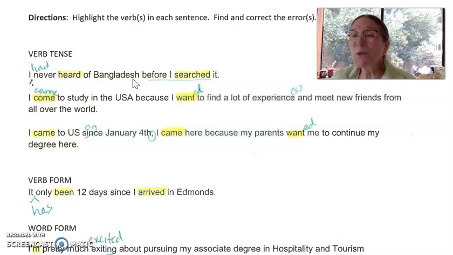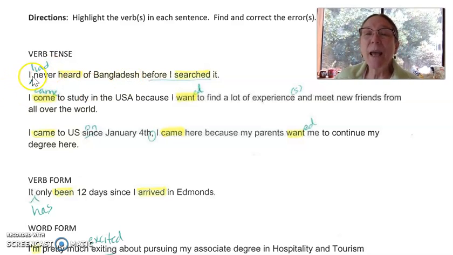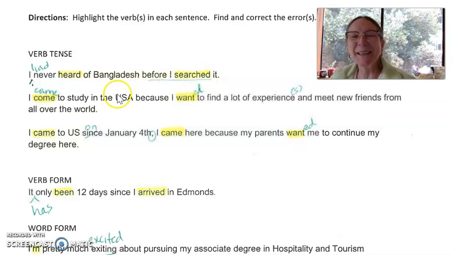All right, in order to make that an event that happened before the searching, you're going to have to use the past participle, right? So that means you add had. I had never heard of Bangladesh before I searched it. 2 events in the past. I know, we love the past perfect, right? It's pretty rare.